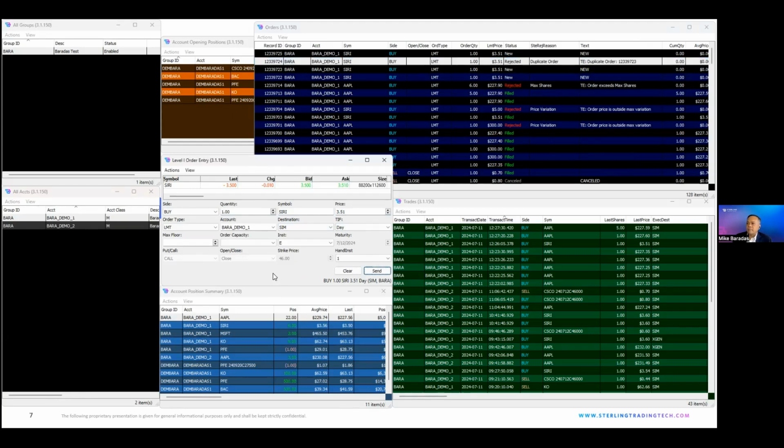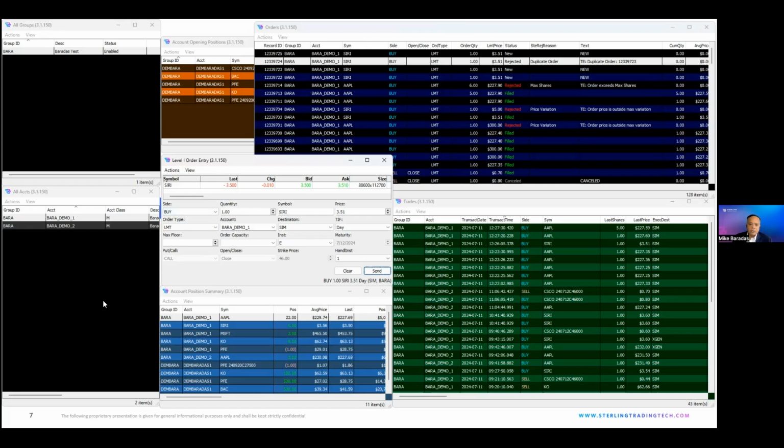The way the feature works, essentially there's a timer in the background. So within a time range, in seconds or milliseconds, it's able to detect if the same order is being sent, and it assumes it's a duplicate order and will reject the order.